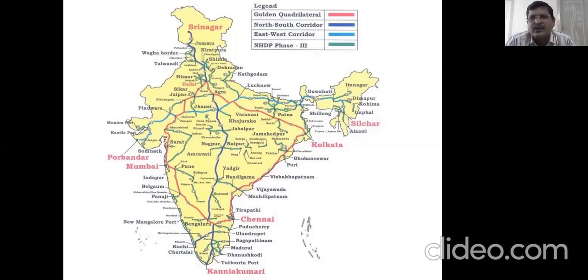Then next one is the dark blue color, that is the north south corridor. North south corridor. North means you know what is north. So the north south corridor starts from Srinagar to Kanyakumari. Where is Kanyakumari? Southernmost tip of our country in Tamil Nadu.